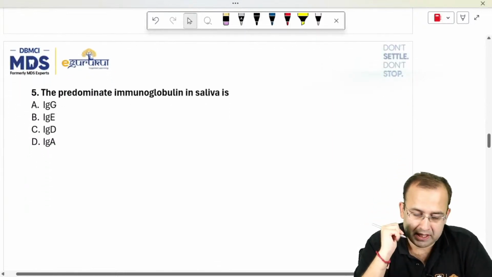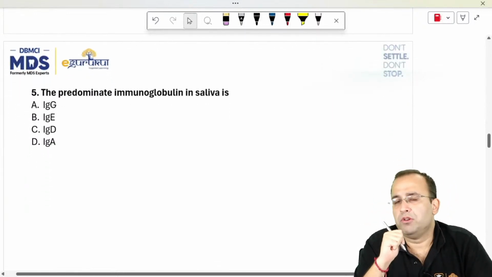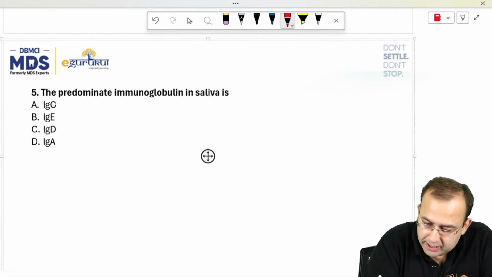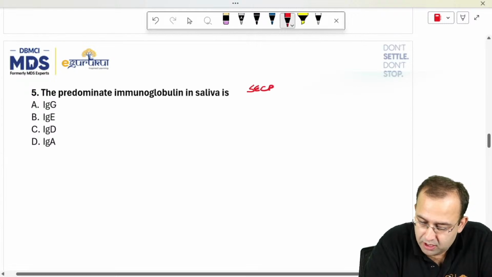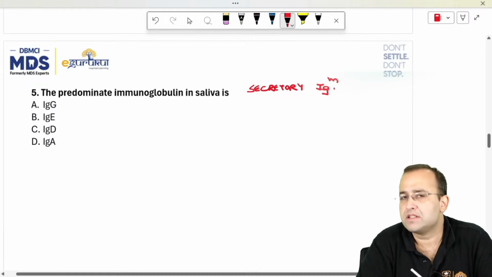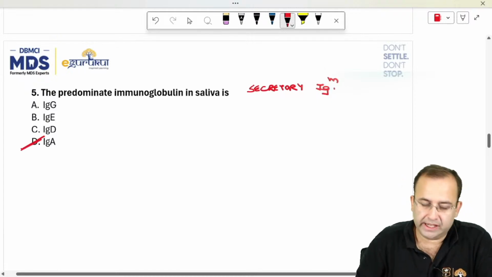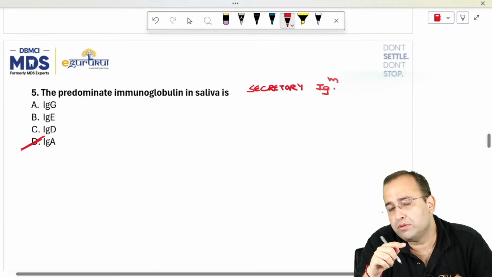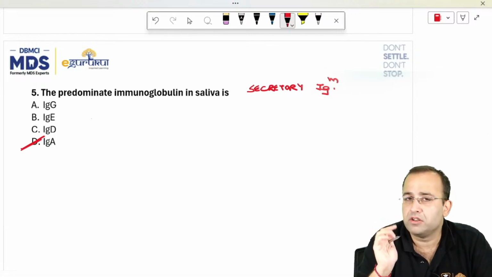Next, the predominant immunoglobulin in saliva. All the examiner was asking you was, which is the secretory immunoglobulin? IgA. This was a recent NEET PG PYQ, so for the juniors also it can very well be asked in your paper.